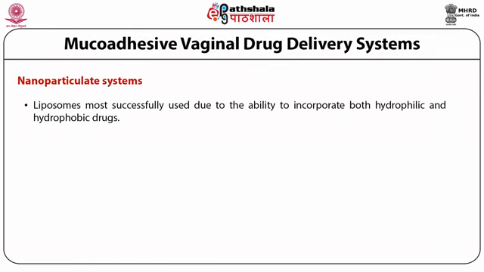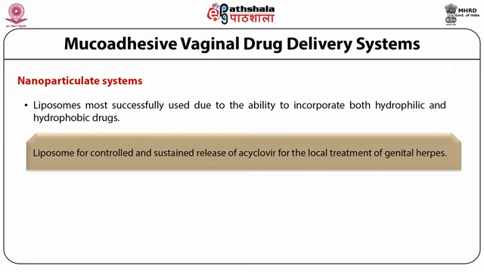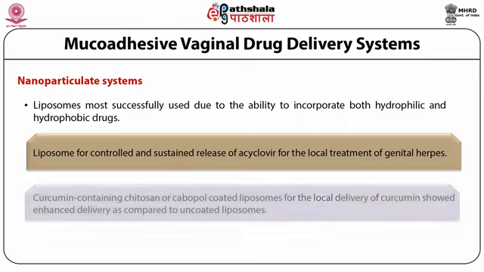Liposomes are most successfully used due to the ability to incorporate both hydrophilic and hydrophobic drugs. Liposomes for controlled and sustained release of acyclovir for the local treatment of genital herpes have been explored in research. Curcumin-containing chitosan or carbopol coated liposomes for the local delivery of curcumin showed enhanced delivery as compared to the uncoated liposomes.